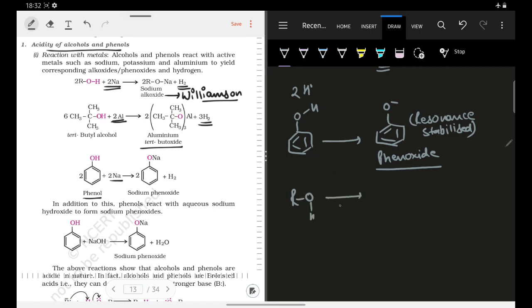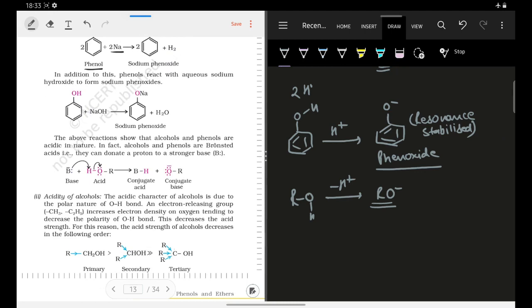Because in case of alcohol, we can see that upon deprotonation, it will lead to the formation of alkoxide ion. There is no such resonance stabilization here in alkoxide ion. Hence, we can say that alcohols will be less acidic as compared to phenols.